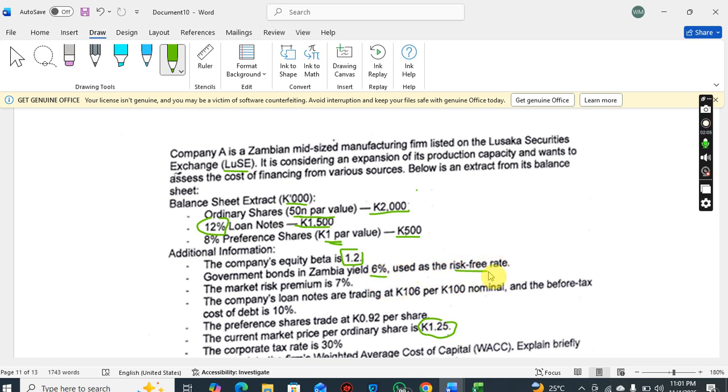Yes, the risk-free rate is the interest rate on government securities. Market risk premium is 7%. As I said earlier, the risk premium is the additional or extra return that you get when you invest in riskier securities.